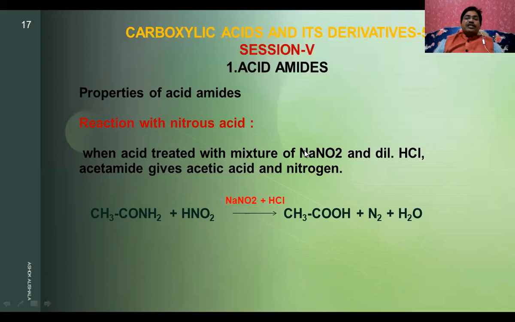When this mixture of NaNO2 and dilute HCl is added to the acetamide, it will give the nitrous acid, and that will react with the acetamide, and acetamide is converted into acetic acid where nitrogen is eliminated. That means when amides are treated with nitrous acid, the nitrogen is eliminated and carboxylic acids are formed.